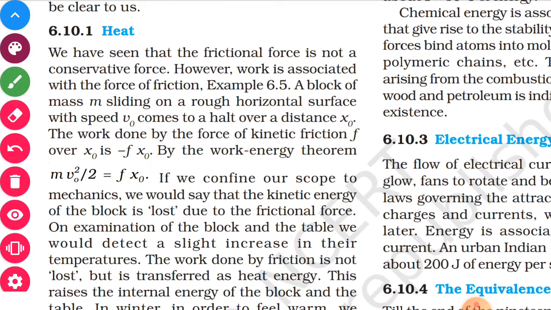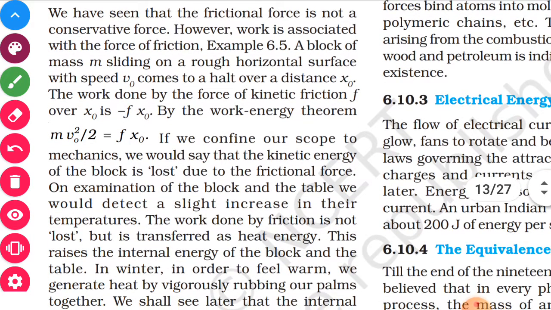We have an example: if a block of mass m is sliding on a rough horizontal surface with speed v0 and comes to a halt over a distance, say x0, the work done by the force of kinetic friction F is minus F into x0. What is minus F? Because it is a frictional force, into displacement, say x0.